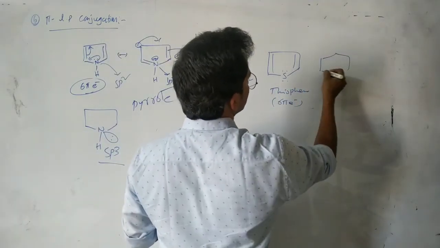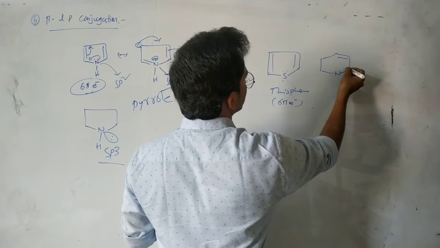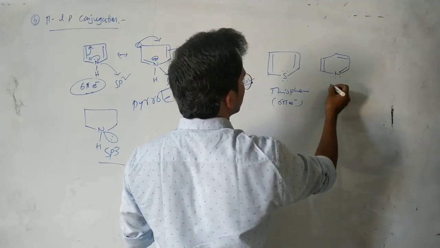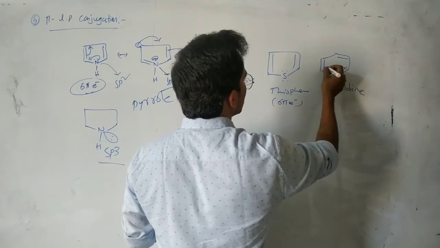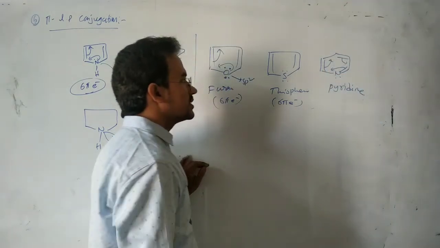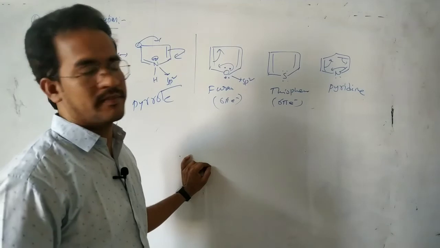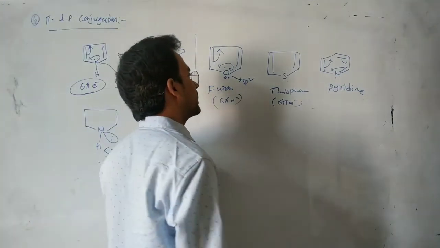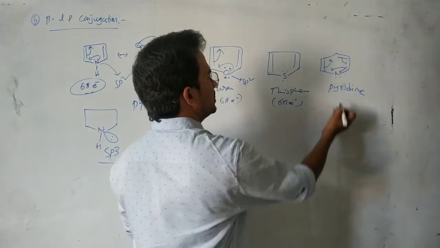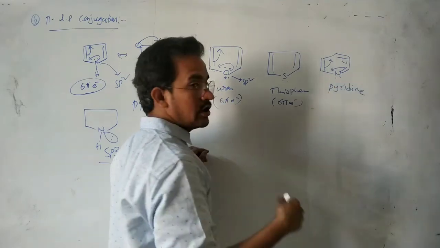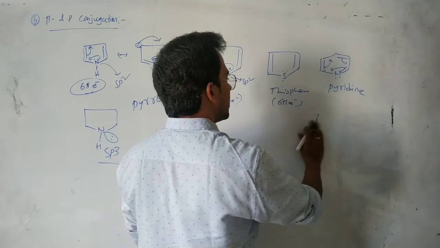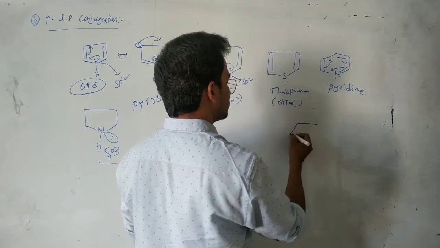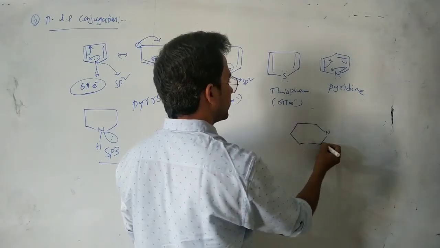And next, one more compound, pyridine. Okay, this is a pyridine. Here in this case there is a pi conjugation only. So because of this pi conjugation, these electrons are not delocalized. Because here you can see the orbital picture for the pyridine.